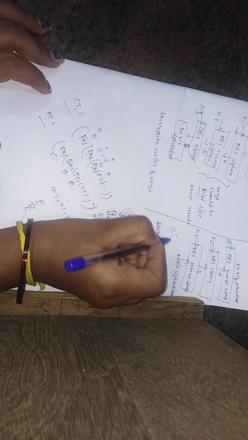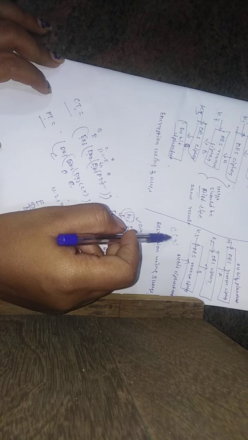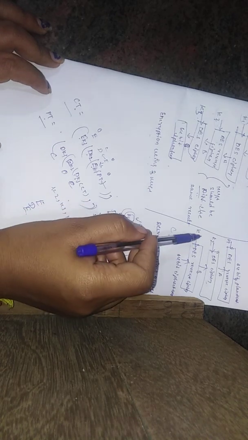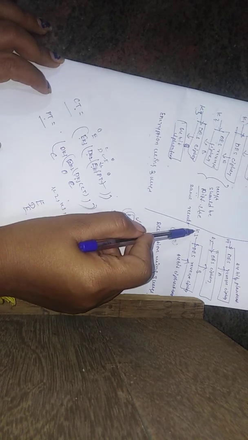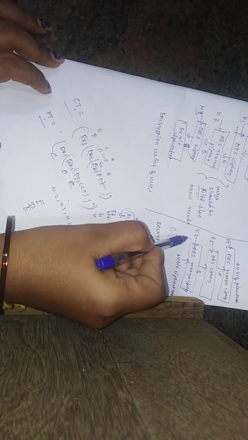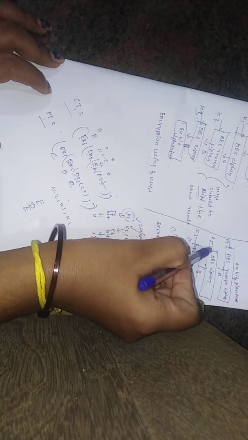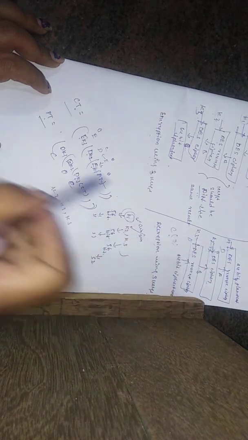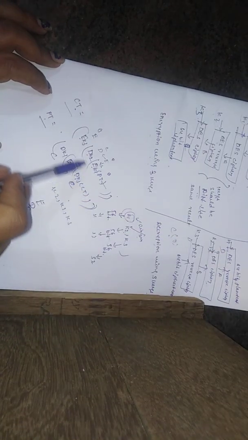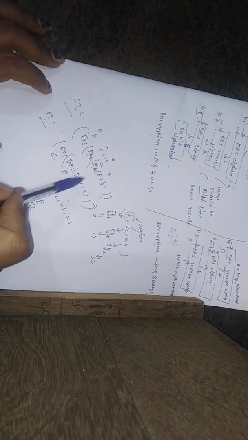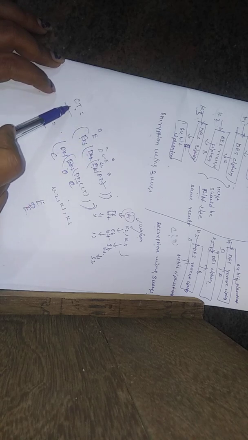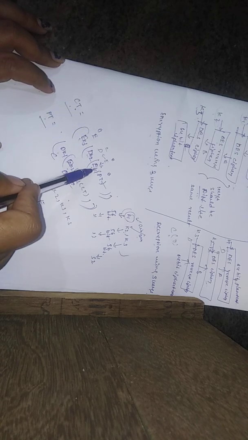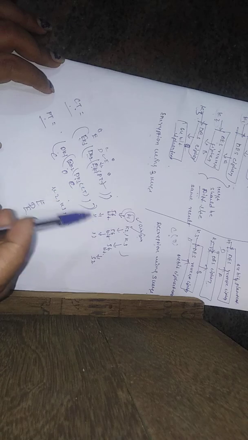Ciphertext means coded format, and in coded format we can send the information. K3 is the decryption method. Here we use the encryption method, and next we get the decryption method. Here it is written as EDE, the ciphertext EDE method we use.